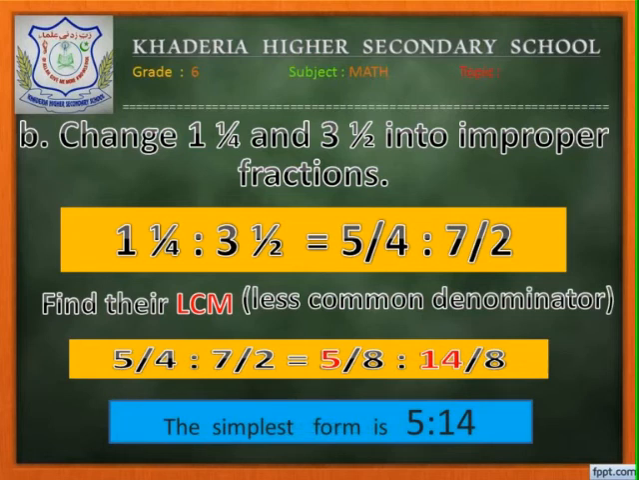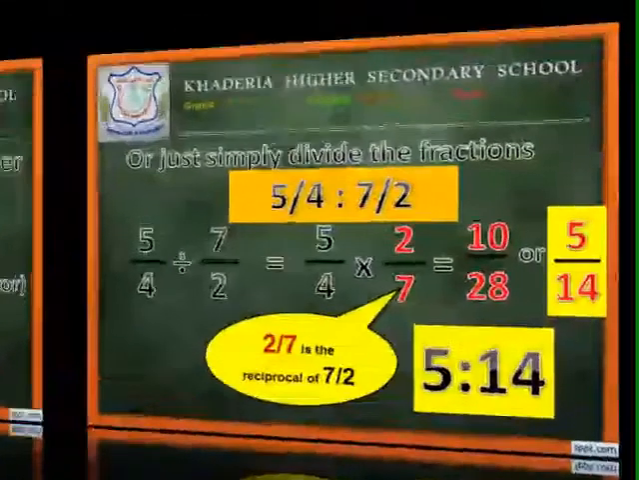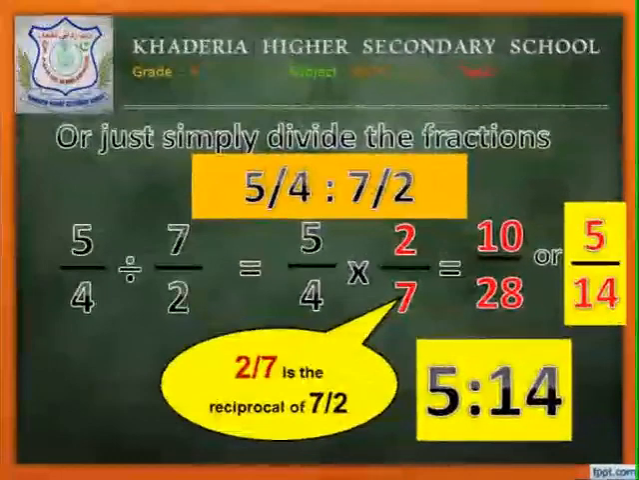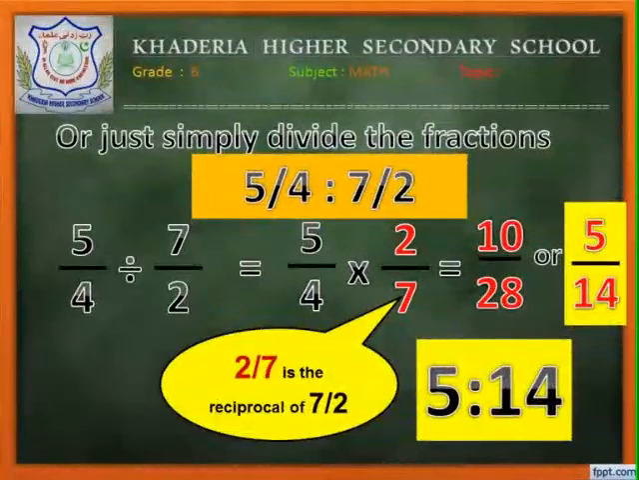Therefore, 5/4:7/2 is changed into 5/8:14/8. Now cancel the 8 in the denominators on both sides, so the final answer is 5:14. Dear students, we can solve the same questions by another method, but we will learn about that in the fraction topic.